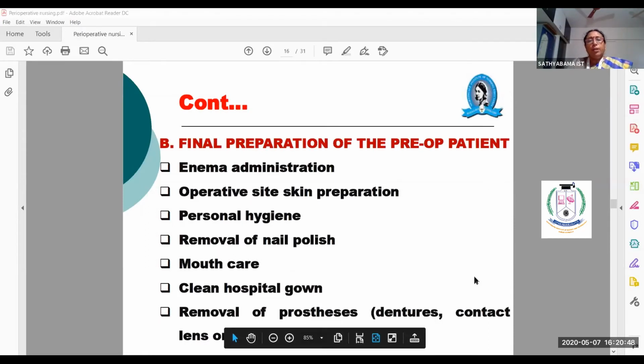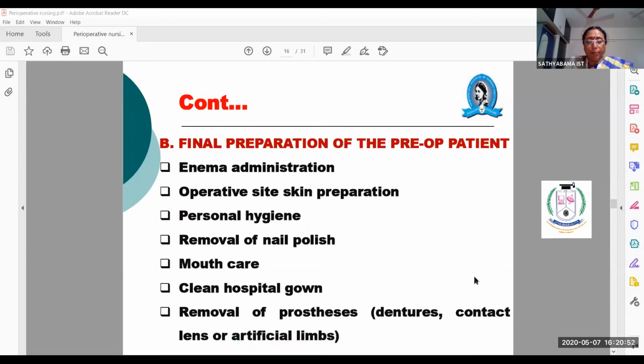Next, what is the final preparation of the pre-operative patients? Final preparation could be enema administration, and now many systems have changed. Even without giving an enema, other rectal suppositories are used, so that the large colon will get cleaned. And next is the operative site.